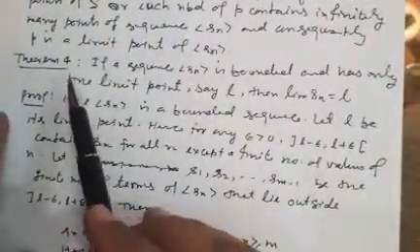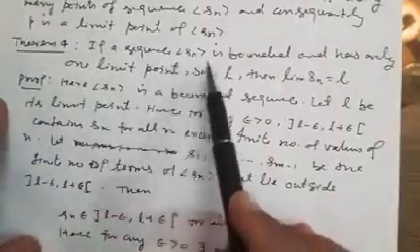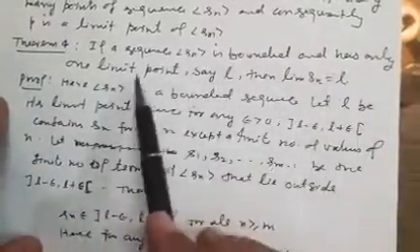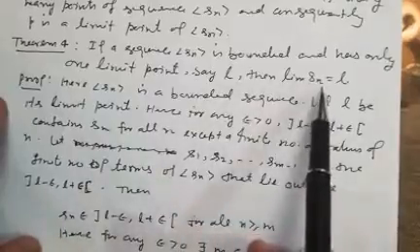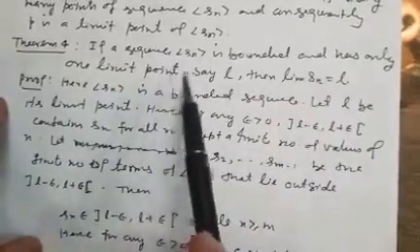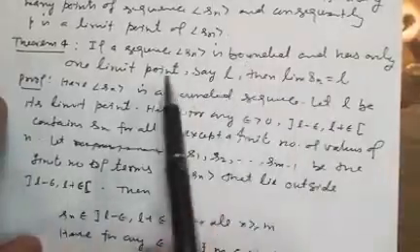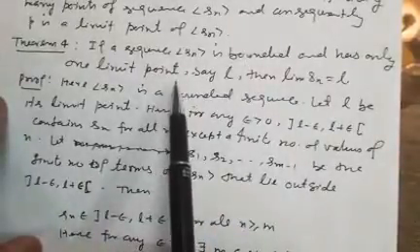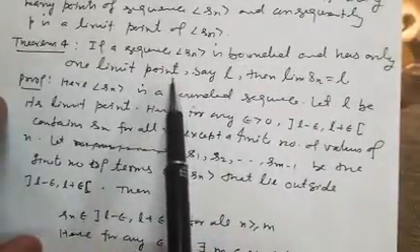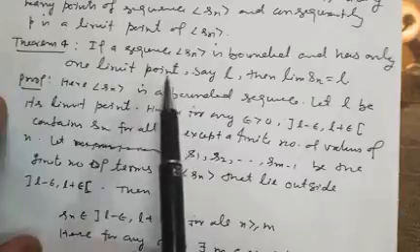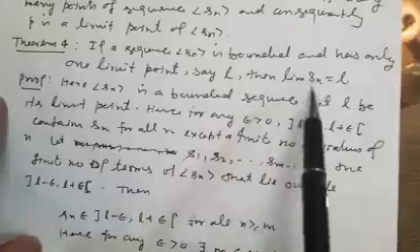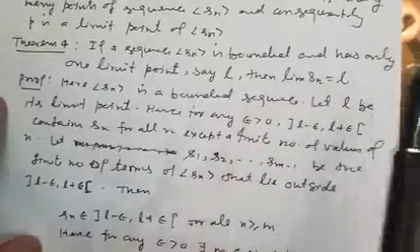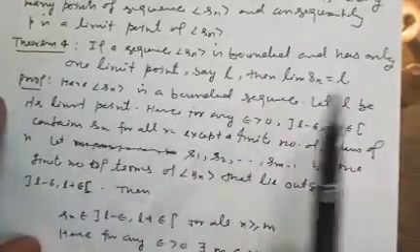It completes the theorem. Now the next theorem: if a sequence Sn is bounded and has only one limit point, say L, then the limit of Sn is equal to L. Means if a sequence is bounded and has only one limit point, then the sequence converges to that point. It is simple to prove.